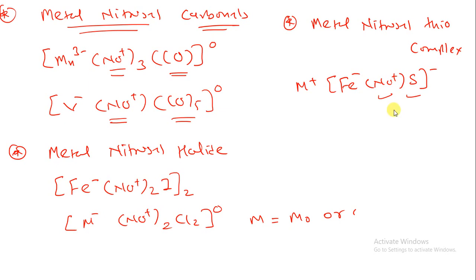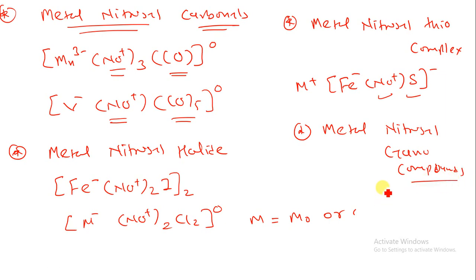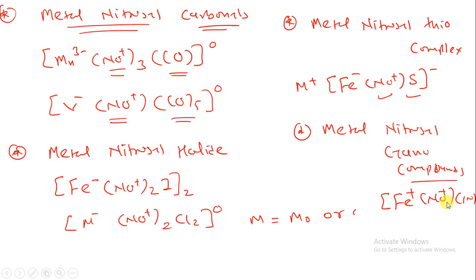You can have a metal nitrosyl cyano complex also. Let us take one more example, a metal nitrosyl cyano compound, in which we have a metal as well as a nitrosyl compound as well as the cyano compound. Let us take one more example, Fe plus, with NO plus and CN5.